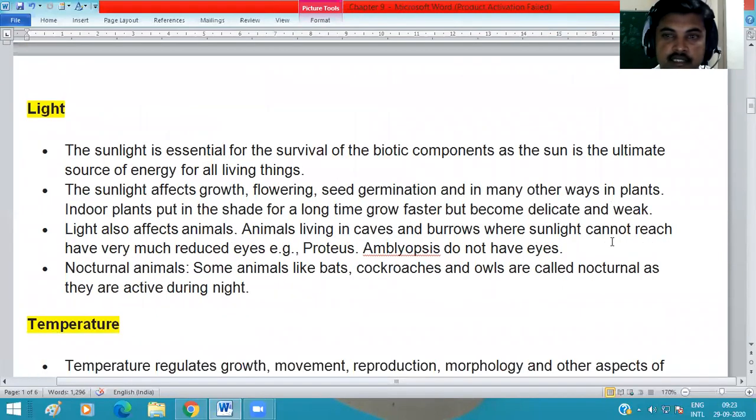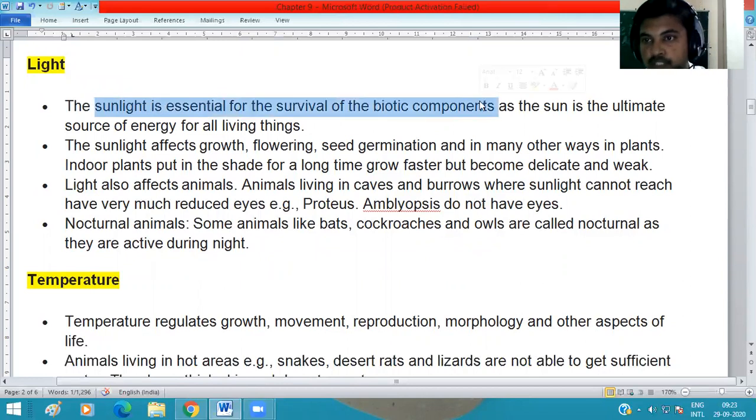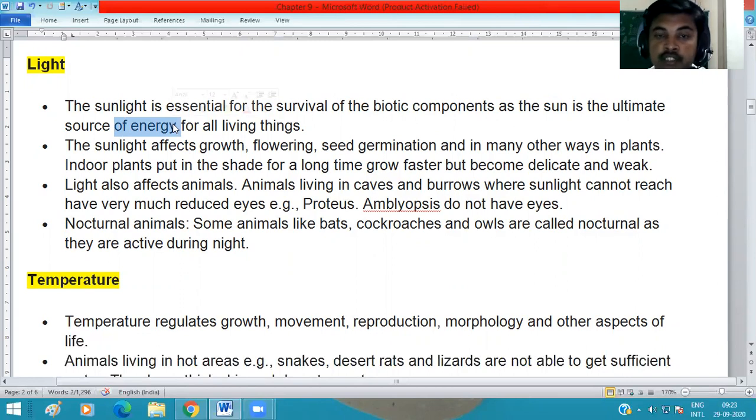First we discuss light, which we already discussed in the previous chapter. Light is necessary for plant growth and animal growth. Sunlight is essential for the survival of all the biotic components, meaning plants, animals, and microorganisms. We know that the sun is the ultimate source of energy for all living organisms. Without sunlight, we cannot expect life on the earth. Sunlight affects growth, flowering, seed germination, and many other aspects of the plant.